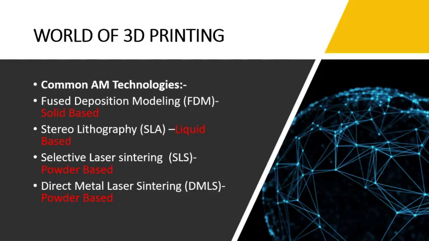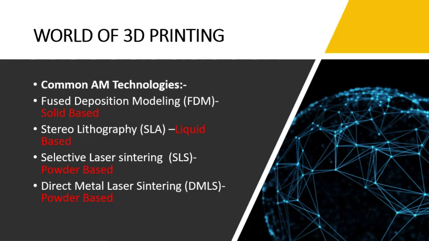Now we will see the different kinds of methods available in 3D printing. Of course, different kinds of 3D printers are available. These are the common and major 3D printers which we are going to use, and we will see how they work. One of the major 3D printing machines utilized globally now is fused deposition modeling, simply FDM.